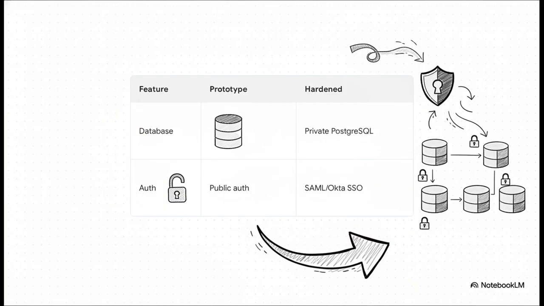Now, what's really fascinating here is seeing the literal transformation of an app as it graduates. Maya 4 gives you a built-in, zero-setup database and default public authentication. It's totally frictionless, which is exactly what you want when sketching out an idea. But to graduate to an enterprise-hardened app, we must completely migrate that data layer to segregated private Postgres databases. This ensures strict data isolation, so your sensitive corporate records aren't just mingling in some shared pool.